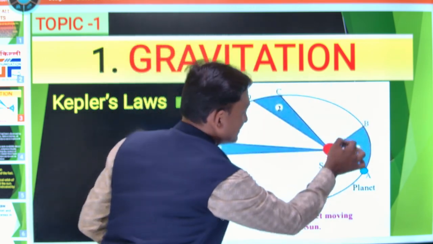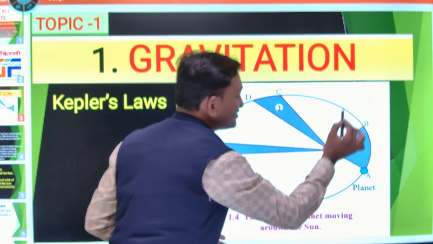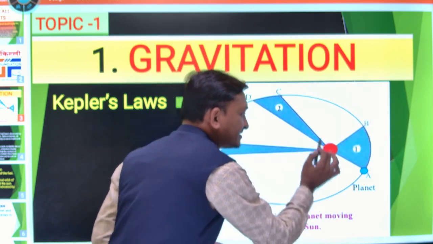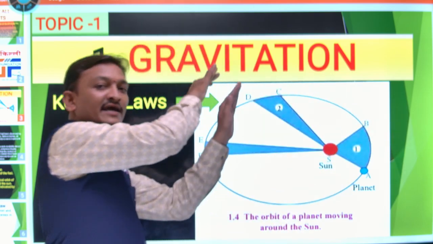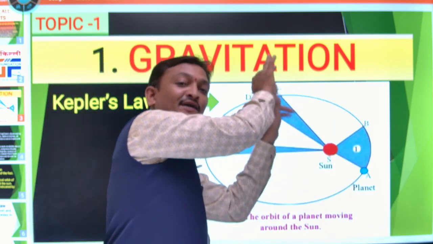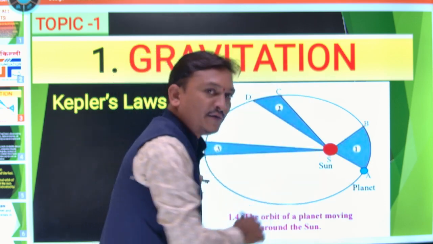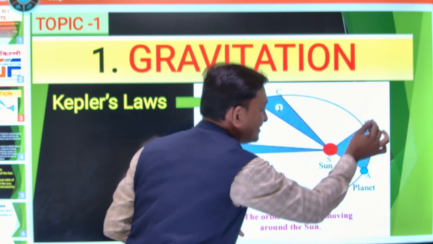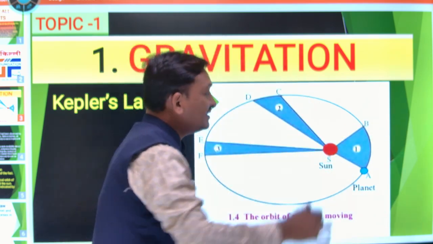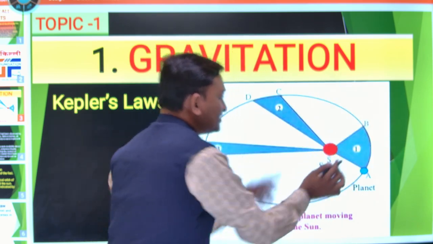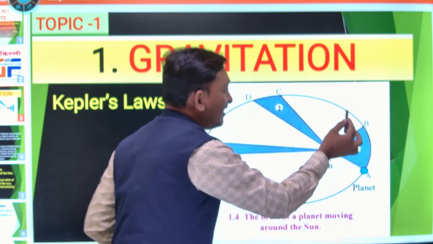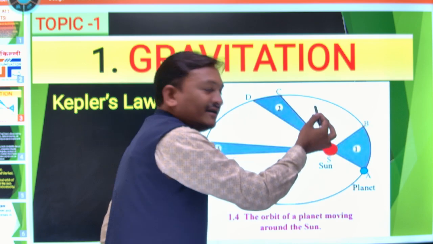Here is the line joining the sun and the planet, or the line joining the planet and the sun, that sweeps equal area in equal interval of time. How is it? It sweeps equal area in equal interval of time. This is the line we join the position of the planet and the sun.